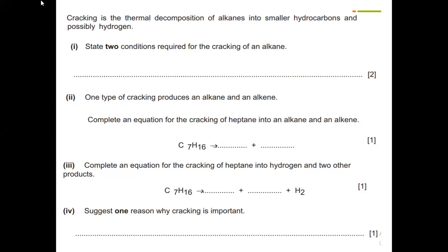Okay, so now complete the equation for the cracking of heptane. How can you do this equation? Break this heptane into two components. One should be alkane and one should be alkene. So the alkane can be propane, C3H8, whereas the alkene can be butene, C4H8.